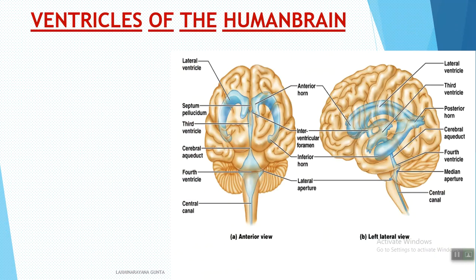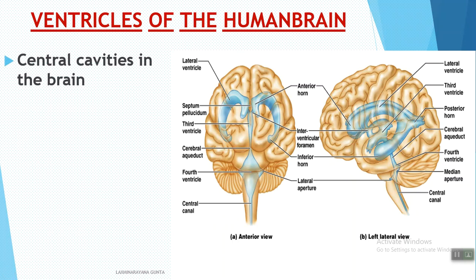Coming to the ventricles of the human brain, there are four ventricles in the human brain. Out of these four ventricles, two are lateral ventricles. These two are called lateral ventricles, 1 and 2. This is from the dorsal view, and this is from the lateral view. These two are lateral ventricles.